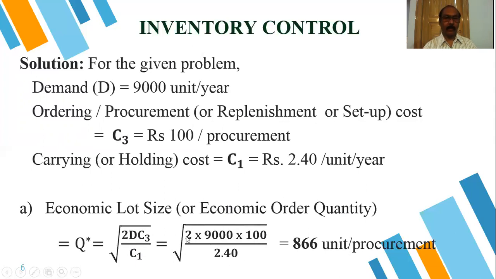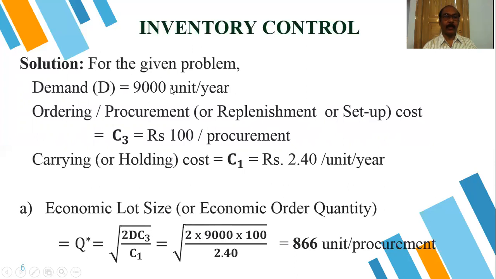From that calculation, we will get 866 units per order. This is the economic order quantity, that is, in each order we will get this many units, and we need 9,000 units per year.